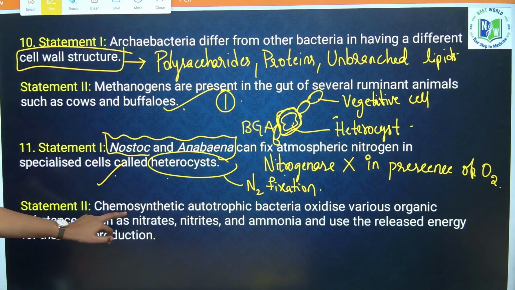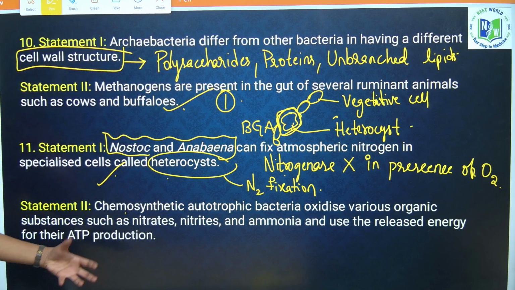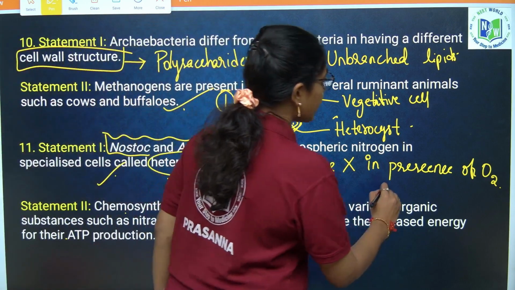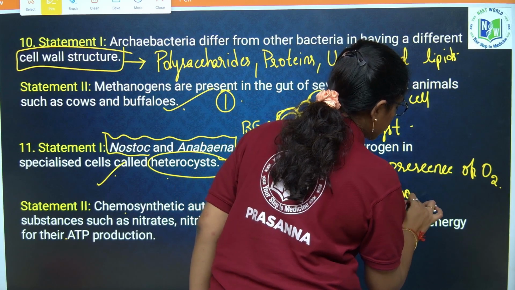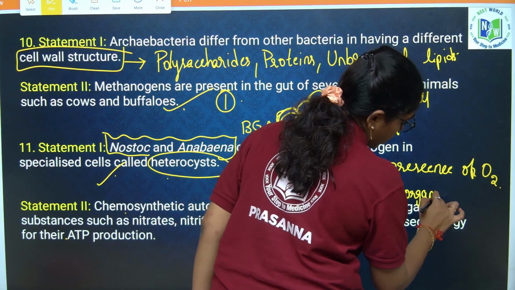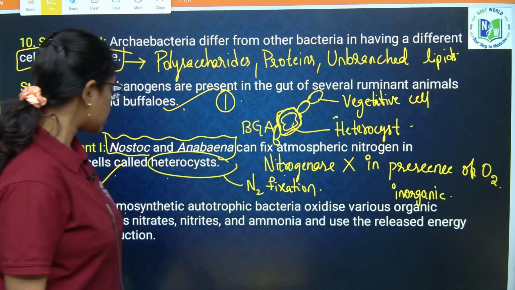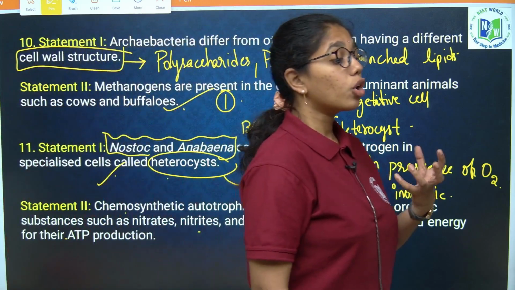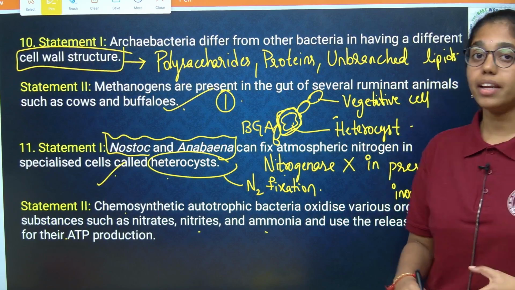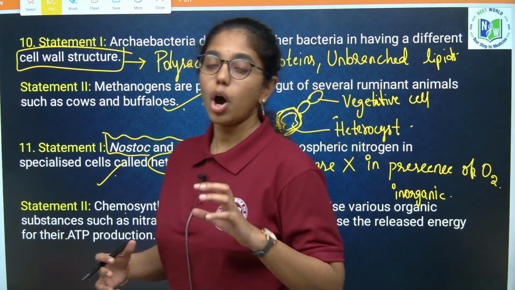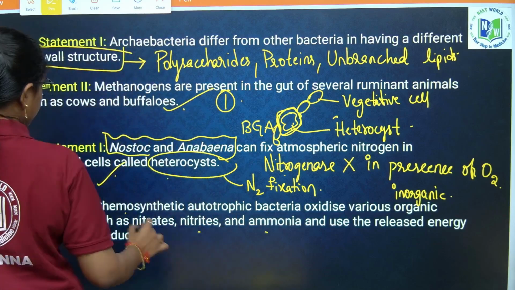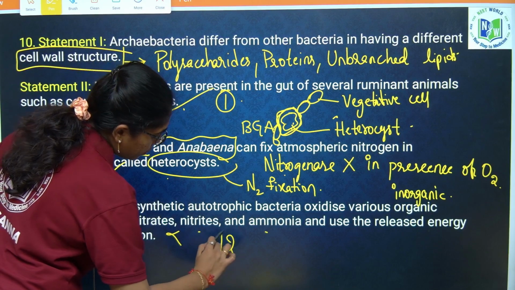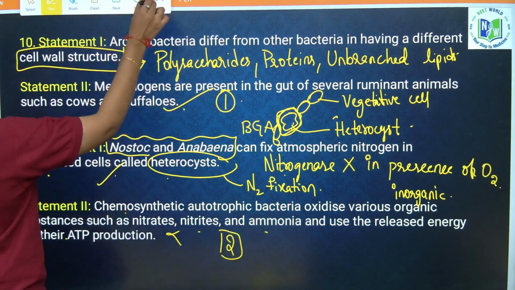Next, chemosynthetic autotrophic bacteria oxidize various organic substance. Wrong. They will oxidize various inorganic substances like nitrates, nitrites, ammonia, and they play very crucial role or vital role in recycling the nutrients of this earth. Okay. So yes, statement 2 is wrong. When 1 is correct and 2 is wrong, then our option will be 2. Yes ma? Next question.